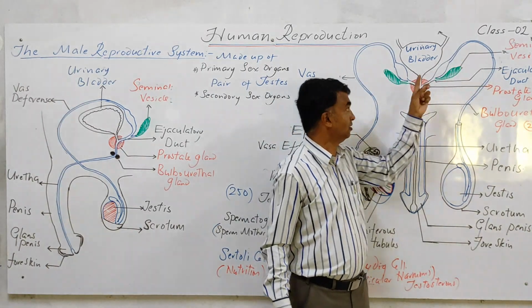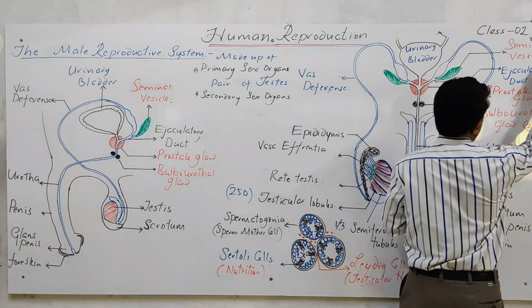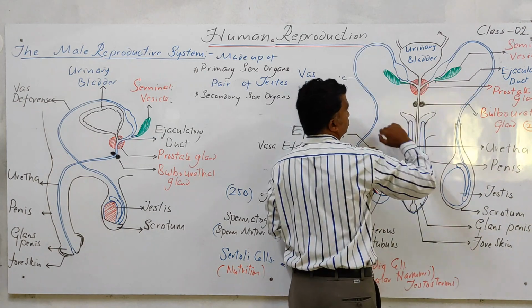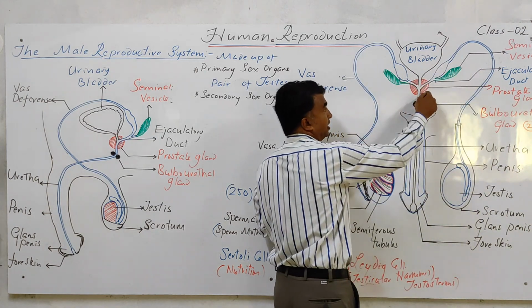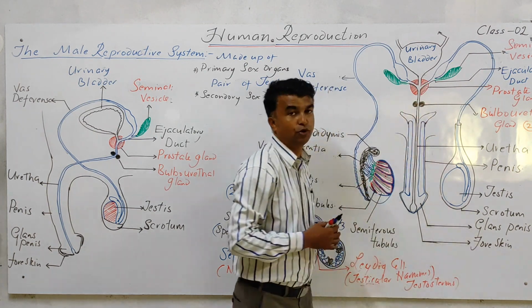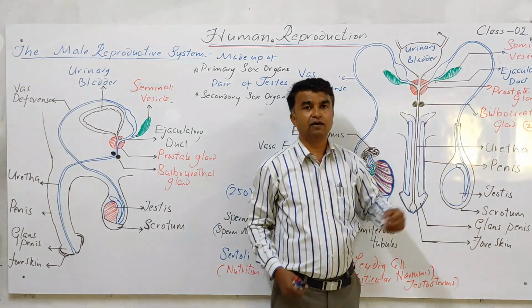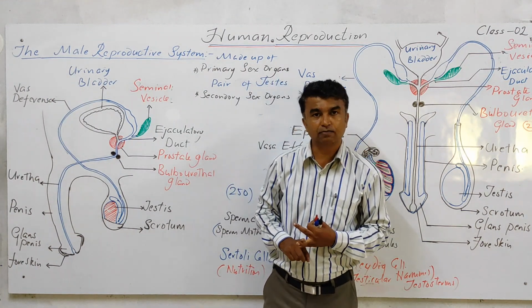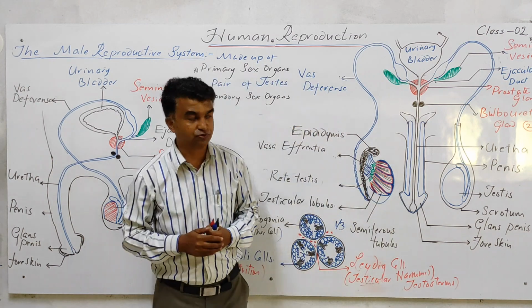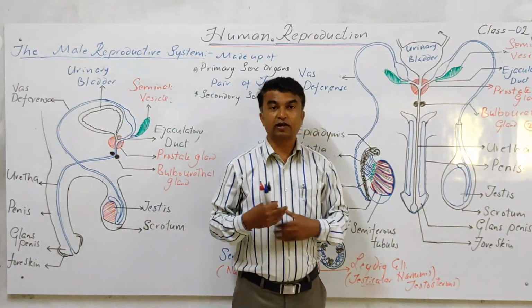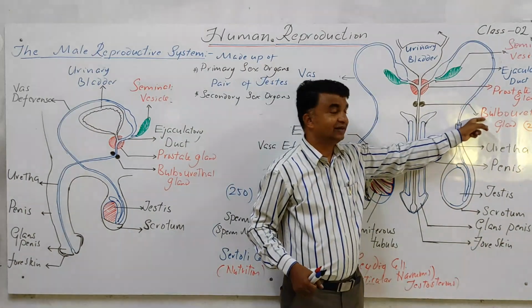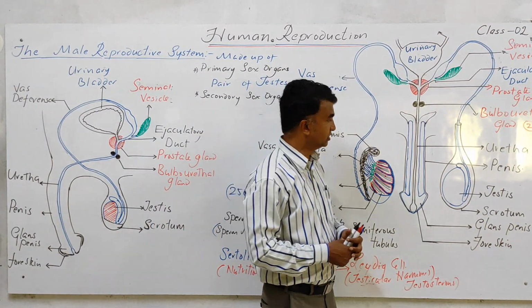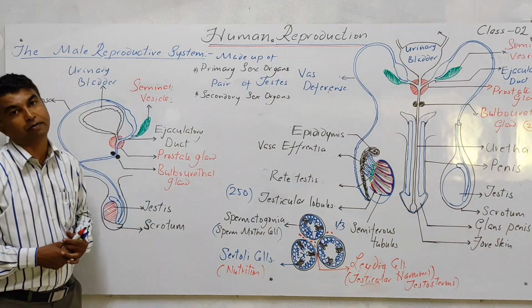Now, what are the functions of these glands? There is a pair of seminal vesicles, the green-colored portion, one prostate gland, and a pair of bulbourethral glands. The secretion of these glands contains important substances such as fructose, calcium, some hormones, and even some enzymes, which help in fertilization, and the secretion of the bulbourethral gland helps in lubrication. Clear? So this is about the male reproductive part.